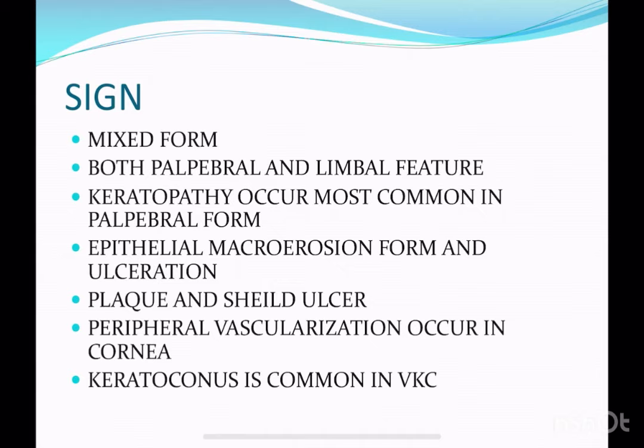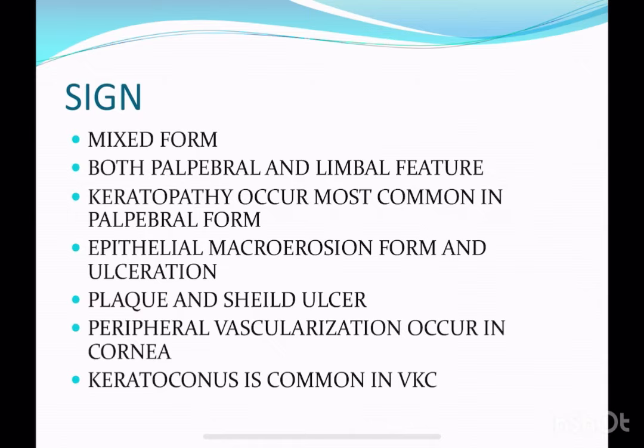But it is a rule that palpebral keratoconjunctivitis involves most of the cornea, and epithelial macroerosions occur because the chemical mediators or toxins released from the conjunctiva will also involve the cornea, and macroerosions and ulceration will occur. Plaque and shield ulcer.